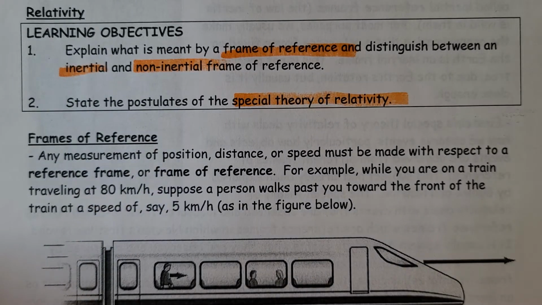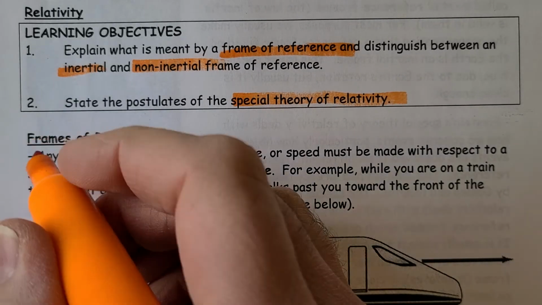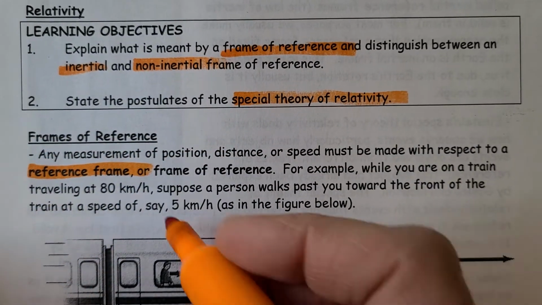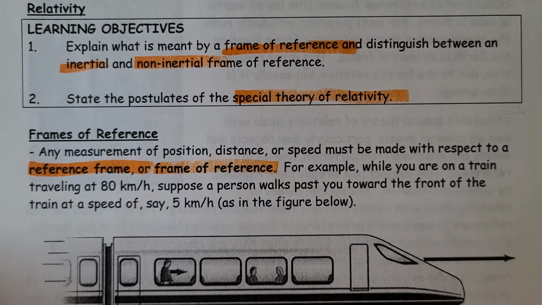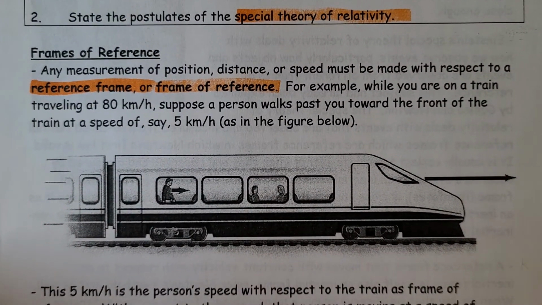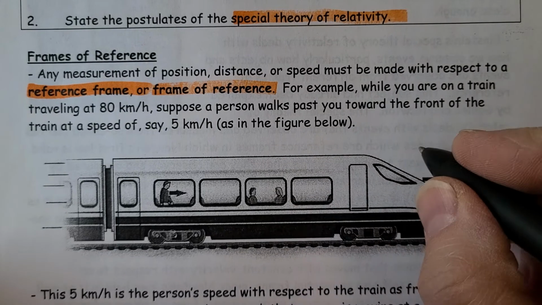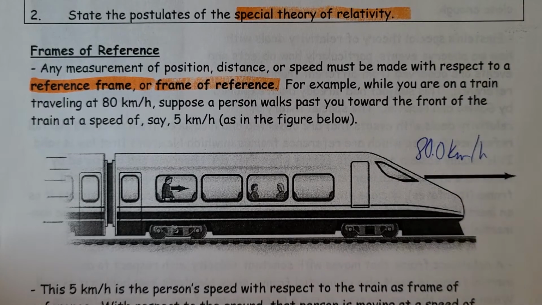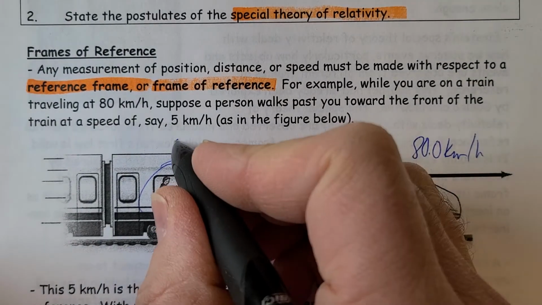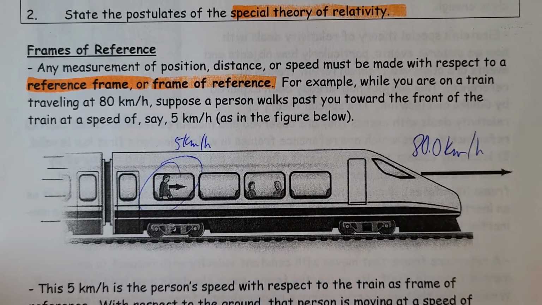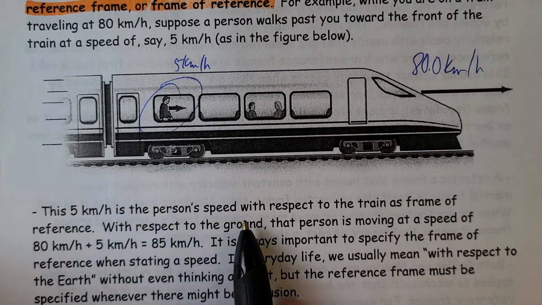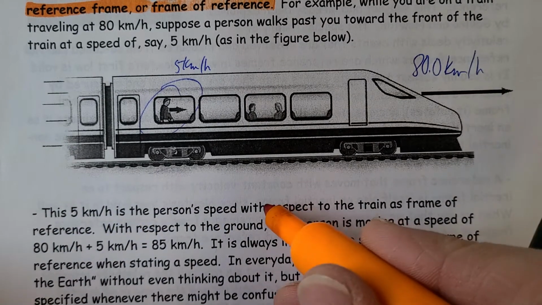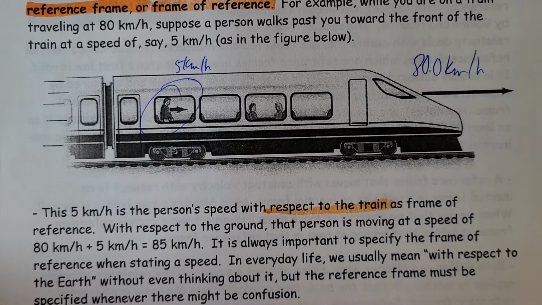So first of all, frame of reference. Any measurement of position, distance, or speed must be done with respect to some reference, which we refer to as a frame of reference. For example, you're on a train traveling at 80 kilometers per hour this way, and a person right here is walking at 5 kilometers per hour. This 5 kilometers per hour is the person's speed with respect to the train.